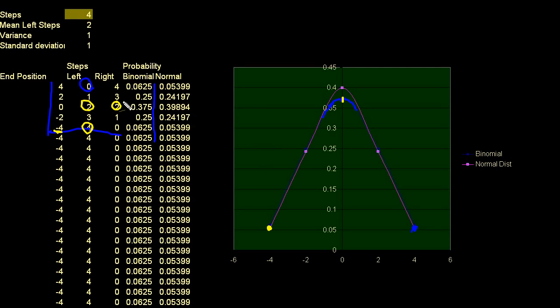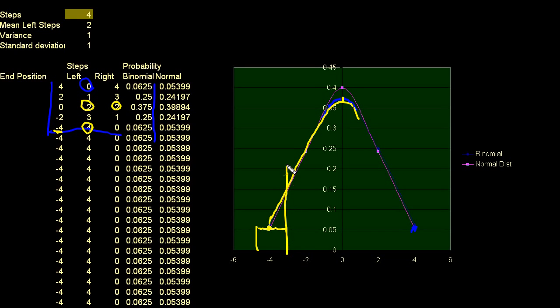But anyway, the blue line right here, and I'll trace it maybe in yellow just so you can see, is the plot of the binomial distribution. I connected the lines, but the binomial distribution looks something more like this, where this is the probability of getting to -4.